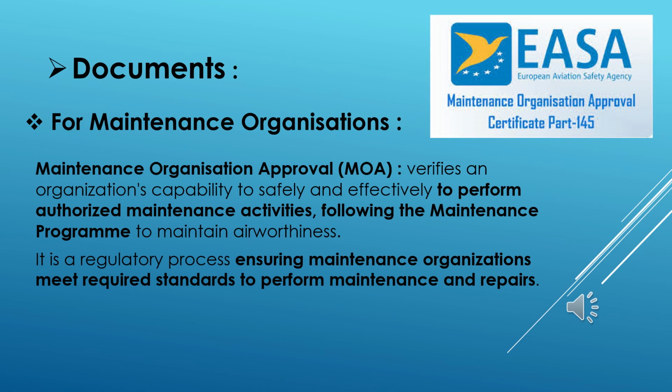The documents for the maintenance organization are: Maintenance Organization Approval, MOA, which verifies an organization's capability to safely and effectively perform authorized maintenance activities, following the maintenance program to maintain airworthiness. It is a regulatory process ensuring maintenance organizations meet required standards to perform maintenance and repairs.